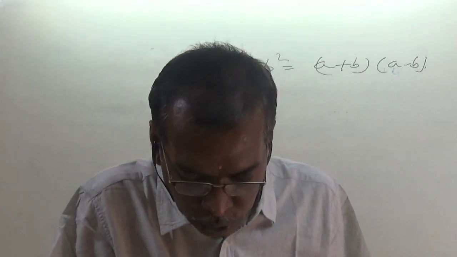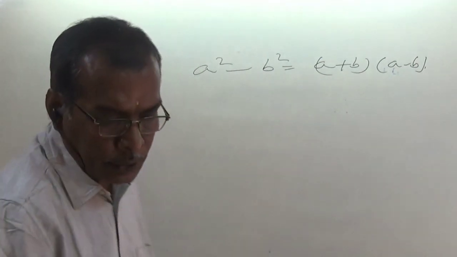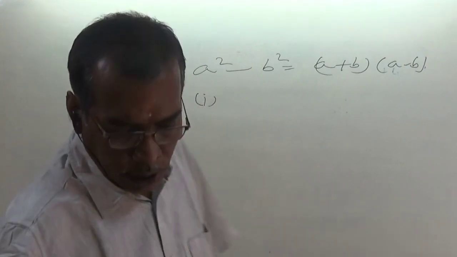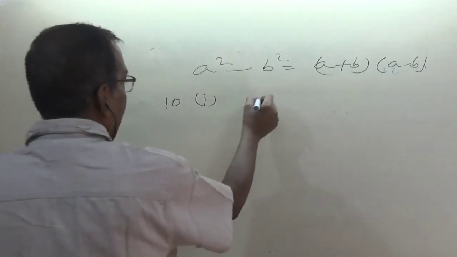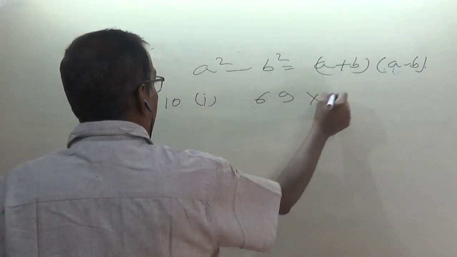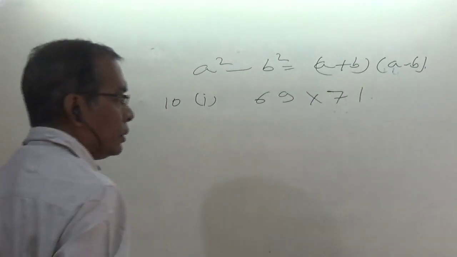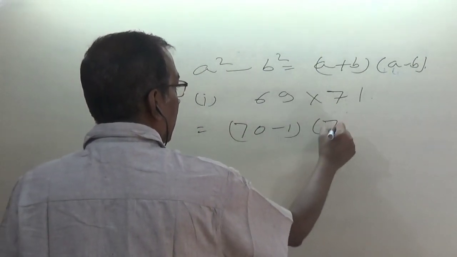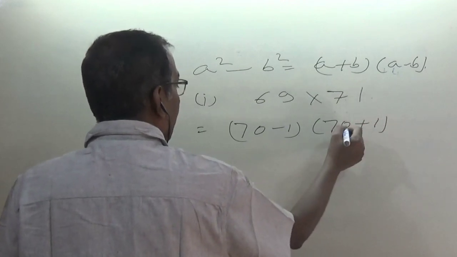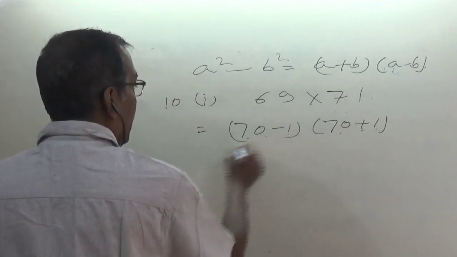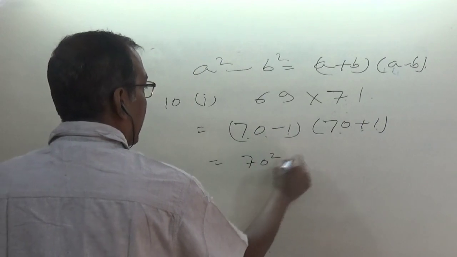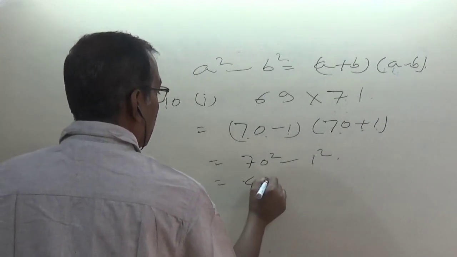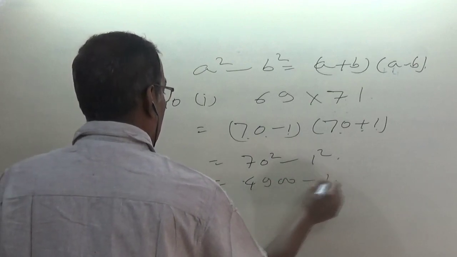Now one question I am going to solve from here. Say, question number 1: 69 multiplied by 71. This 69 you can write as 70 minus 1 and this 71 you can write as 70 plus 1. This is in the form of a plus b into a minus b, which is a square minus b square, which is equal to 4900 minus 1.